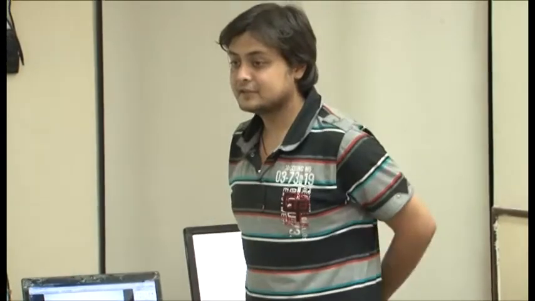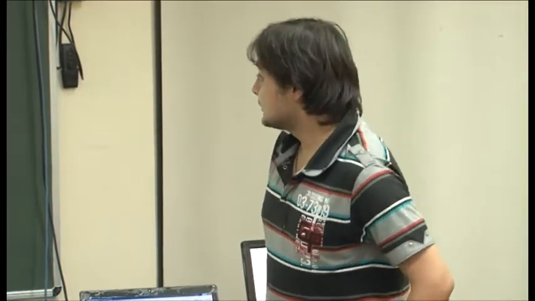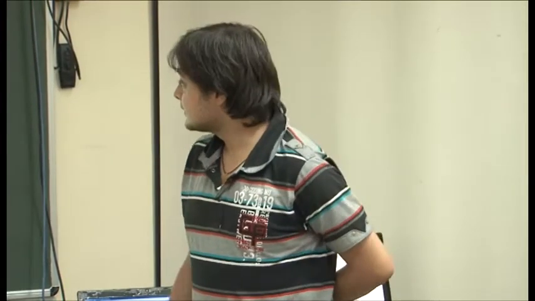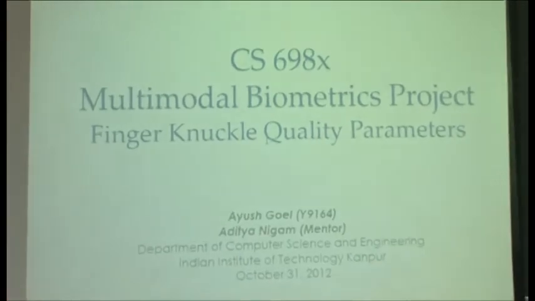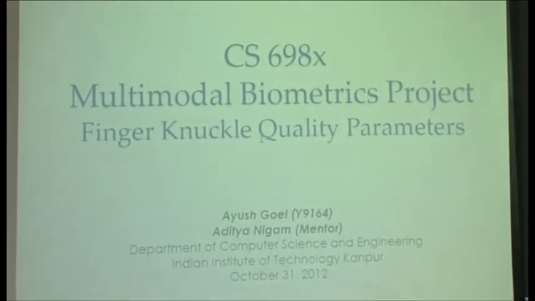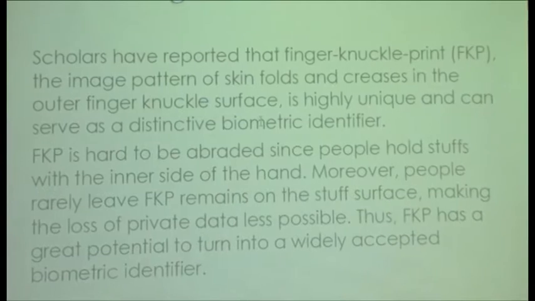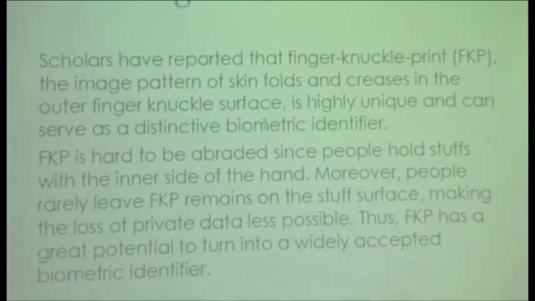As you remember, my multimodal biometric project title is finger knuckle quality parameter. Actually, I have not given my first presentation, so I would like to go from the start, first telling about the finger knuckle print.